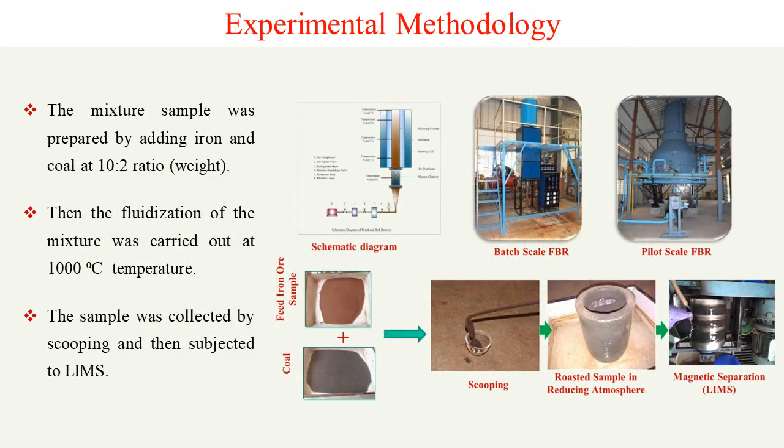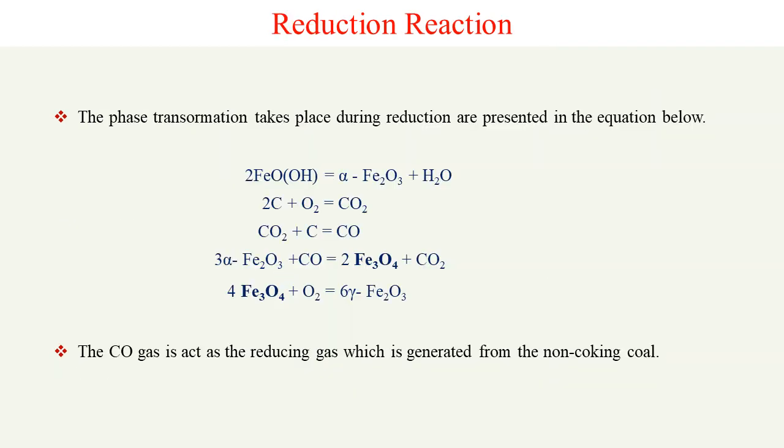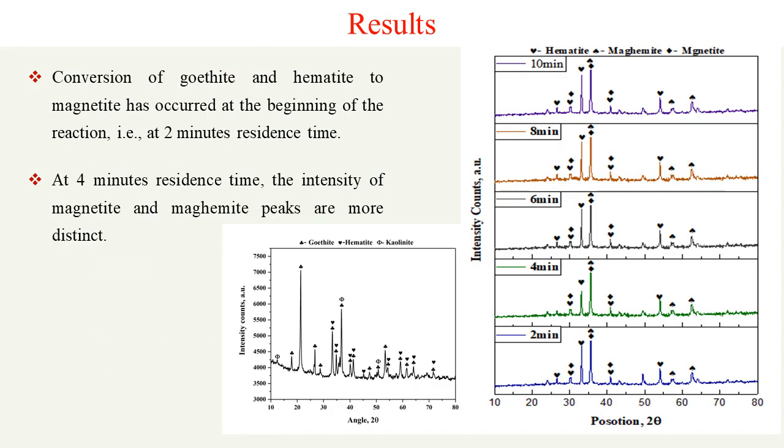Then, going to the experimental methodology: we prepared the sample, made a mixture of iron ore and coal, and fed it into the batch type fluidized bed reactor. Then we collected it at respective residence times of 2 minutes, 4 minutes, 6 minutes, and so on, and performed LIMS, low intensity magnetic separation. This is the basic reduction reaction happening inside the fluidized bed reactor.